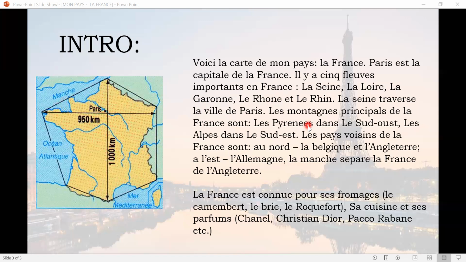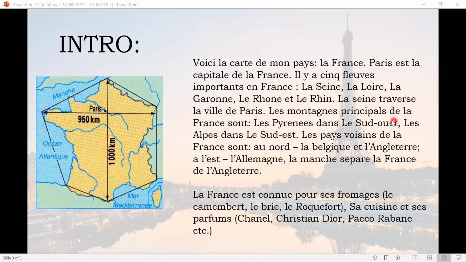The next thing we discuss is the mountains of France. We have different types of mountains in these areas. The most important ones include Les Pyrénées dans le sud.